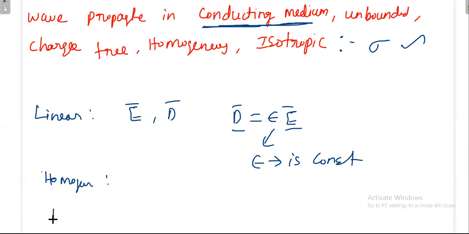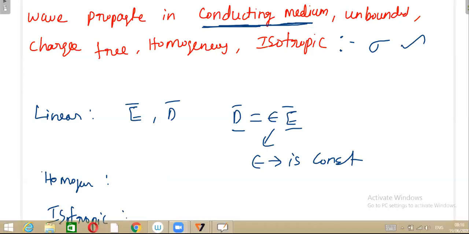What is isotropic? Isotropic is also something similar to homogeneous. Then what is the difference or similarity between them? Independent of direction, sir. Independent of direction.